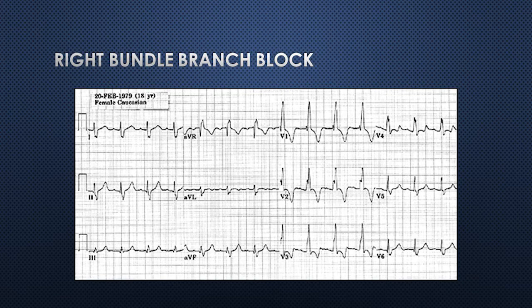Okay, the ECG shows a terminal R wave in lead V1 and a slurred S wave in lead 1. In right bundle branch block also, impulses are delayed. QRS is wide, 3 boxes. V1 and V2 have RSR. This is about the ECG of right bundle branch block.